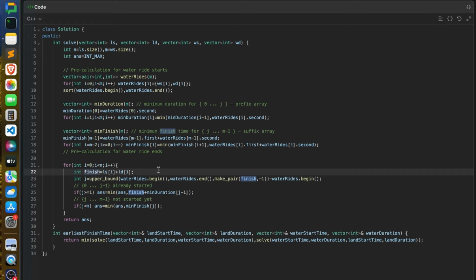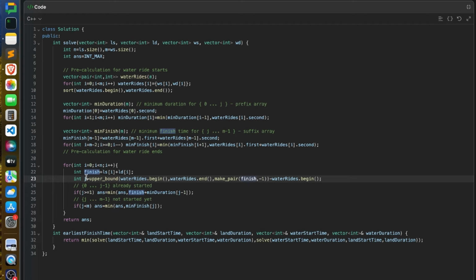Now we have to find the index j where the start time of that water ride is more than the finish time. To do that, I'm doing a binary search here, but not using low and high values. I just use upper bound. It will give me the exact index where the start time of the ride is greater than the finish time. So this is my index.